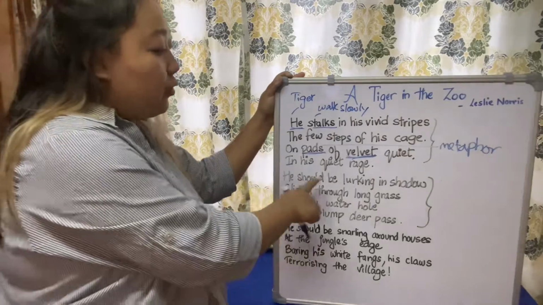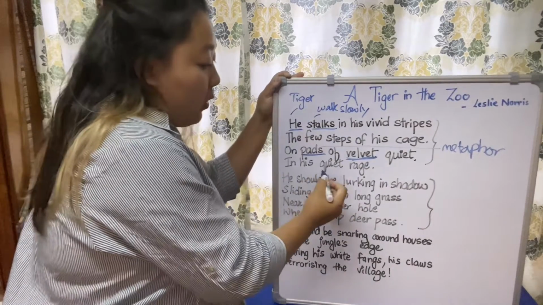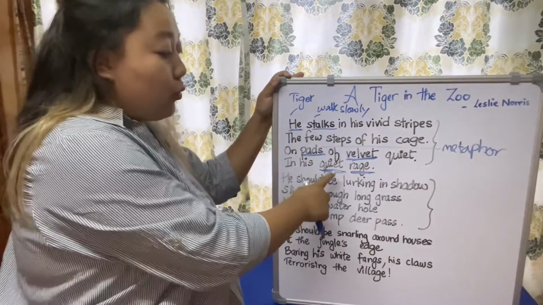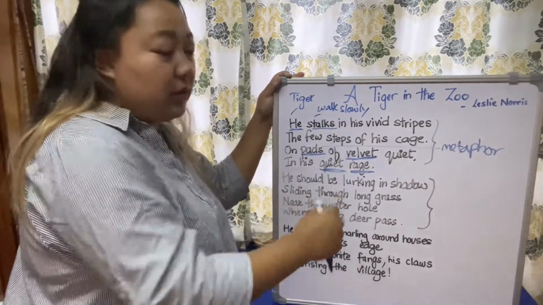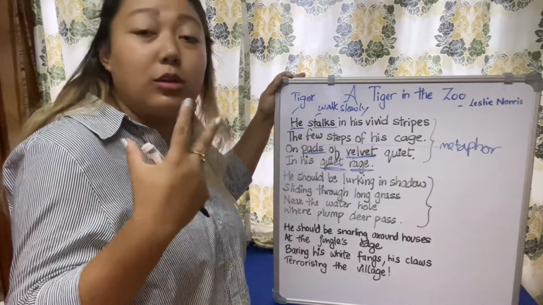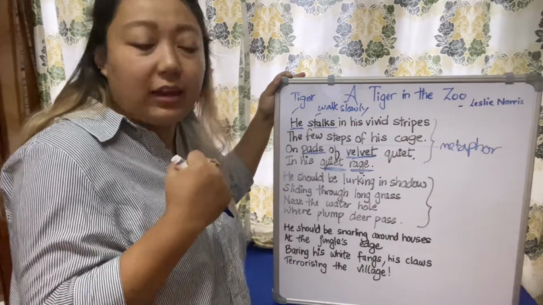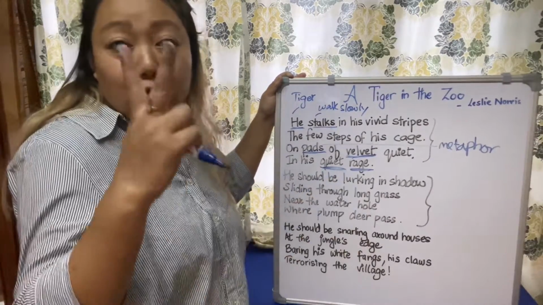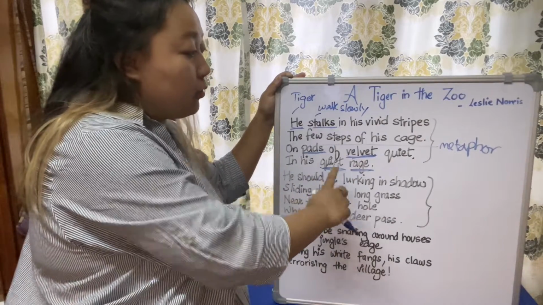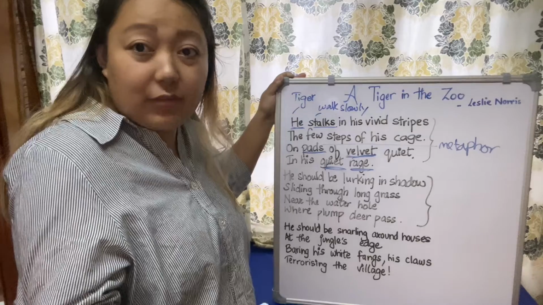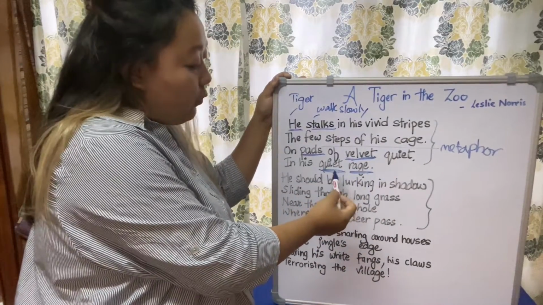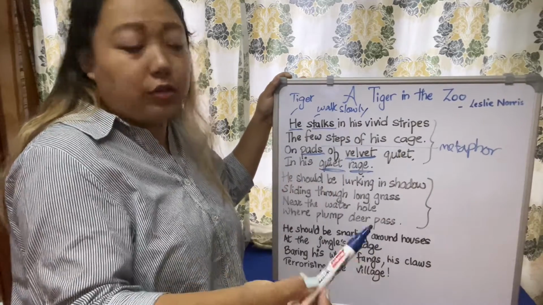So next line, in his quiet rage. Here the words quiet and rage are two opposite words. Quiet means बहुत शांत and rage means uncontrollable anger, गुस्से से, you are not able to control that kind of anger. So here quiet and rage are used together in a single line. So this is also a kind of poetic device. The poetic device used here in this fourth line, the quiet rage, is oxymoron.